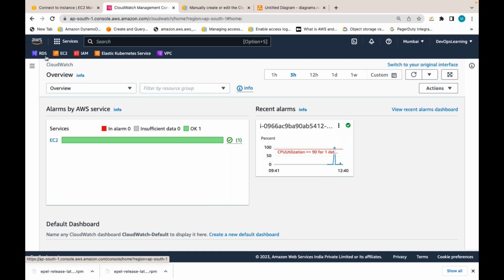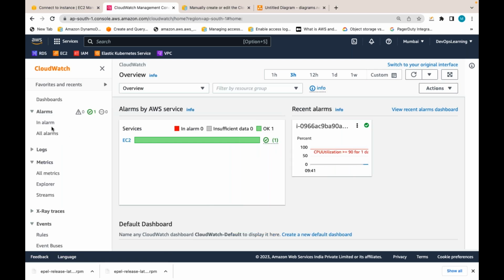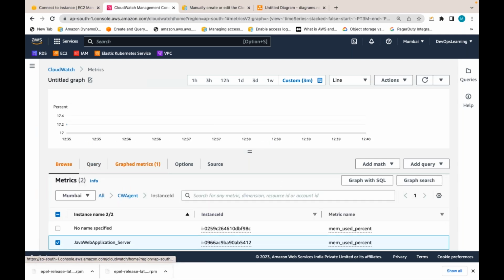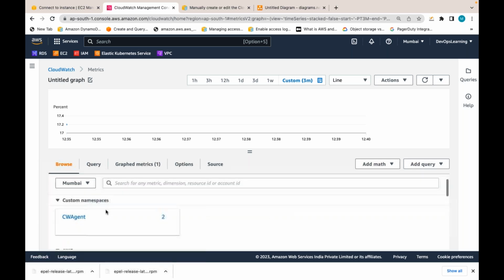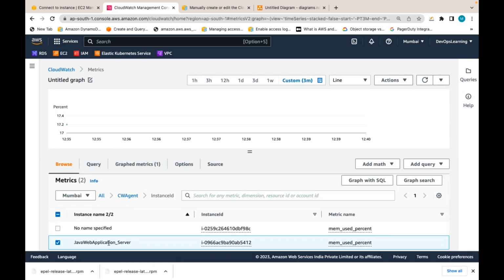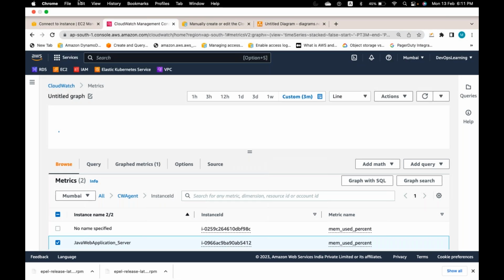You need to install the CloudWatch agent and configure it so that it can gather the custom metrics. You can see it is gathering the memory utilization like this as of now. Clear how to install CloudWatch agent to gather the custom metrics and how to configure it?